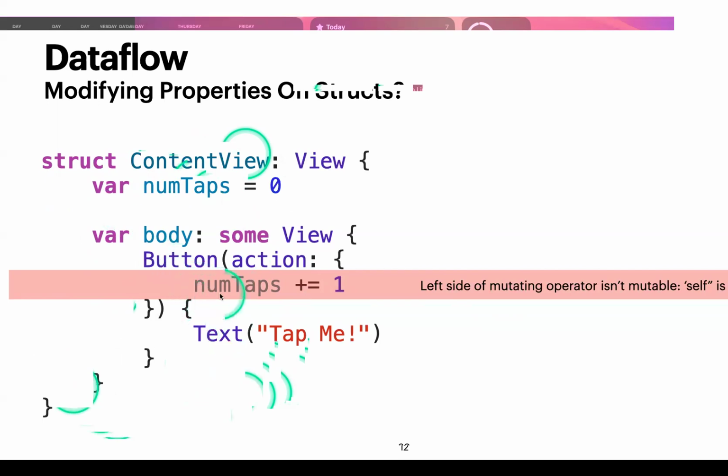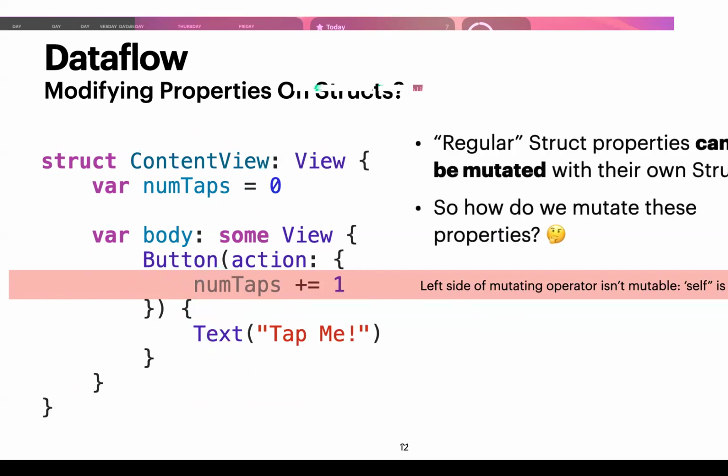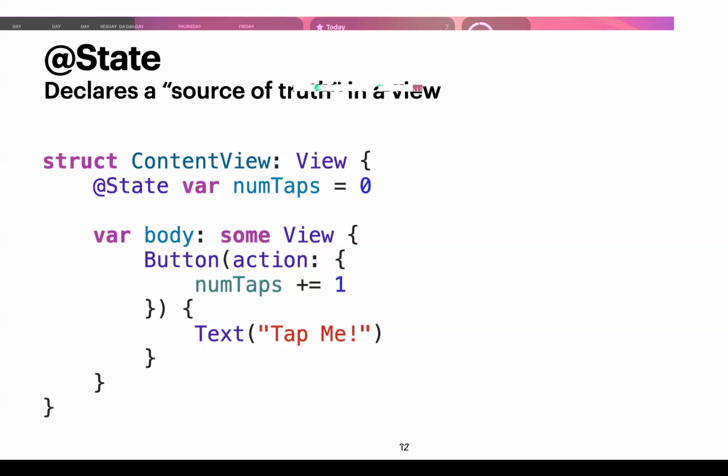So we have to do something else. Again, regular struct properties cannot be mutated within their own structs. So the question is, how do we mutate these properties? SwiftUI provides something called @State. What that does is it declares a source of truth in a view. To use @State, we prepend this variable with an @State property wrapper.